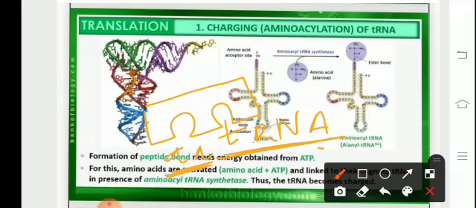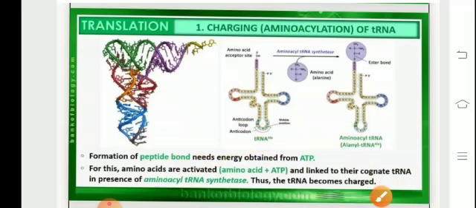Finally this amino acid will get attached to the tRNA, and the enzyme will get released in the medium. Thus the charging of the tRNA takes place, which is then followed by the process of initiation, elongation and termination, leading to the formation of the polypeptide chain at the end.